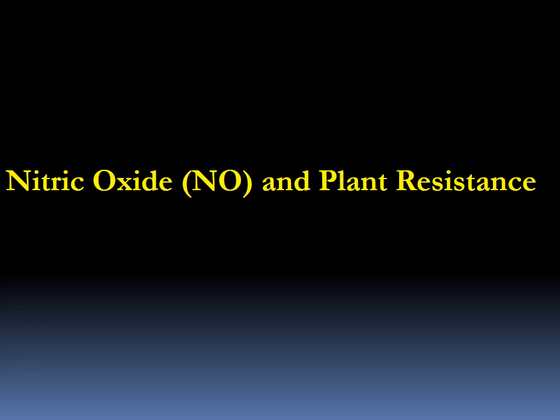We already discussed the role of different signaling molecules in plant resistance, such as salicylic acid, jasmonic acid, ethylene, and abscisic acid, and their respective roles in systemic acquired resistance, in induced systemic resistance, and in herbivore-induced resistance. Along with that, another important signaling molecule is nitric oxide, or NO. NO plays a crucial role in plant resistance, and also a very important role in animal resistance. Now we are going to discuss the role of nitric oxide in plant resistance.